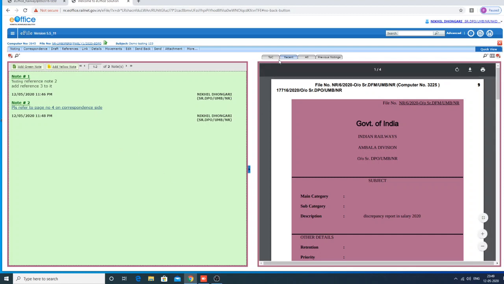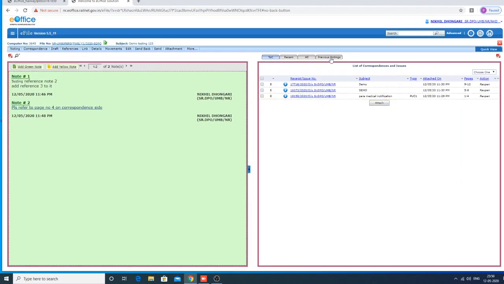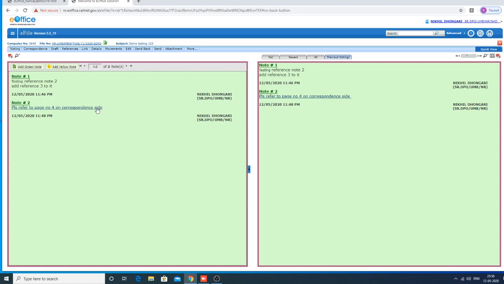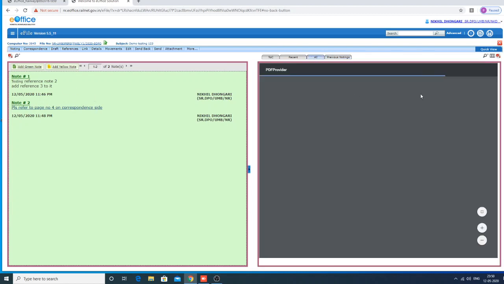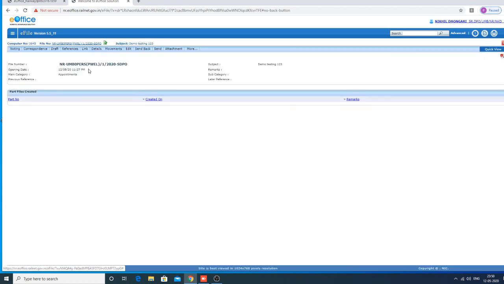So now let us assume that the noting part is also done. The dealer has put up the file and I give the approval. So the correspondence part is done. Previous notings, if you want to see any notings, you can see here. If you want to see all the correspondence, you can see here. If you want to see the details of the file, you can see here.